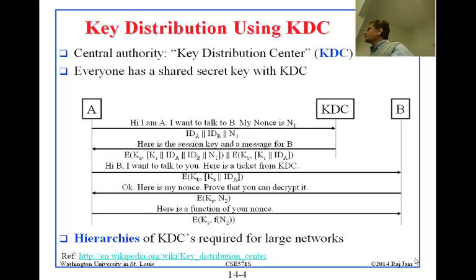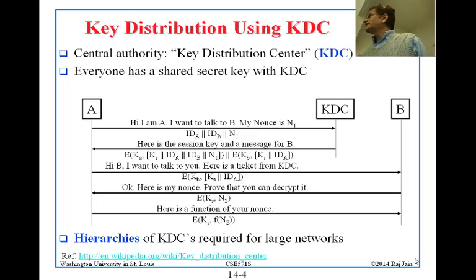A cannot interpret what is inside here because it doesn't know KB, but it can send the whole thing to B. B can decrypt it and find out what? What will B find out from this? Two things: what the session key to be used is, and who I am talking to. Because it came encrypted, this has not been modified, so I can be sure that I am talking to whoever I was supposed to talk to.